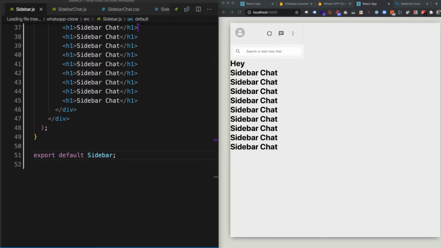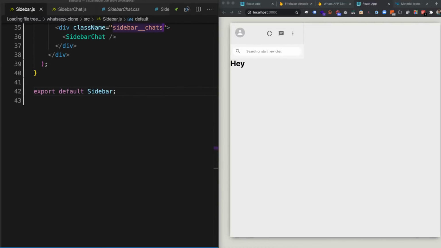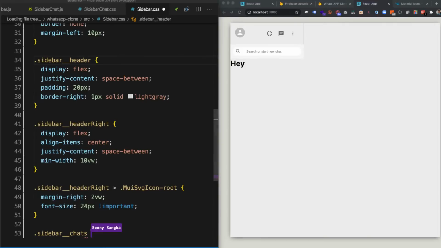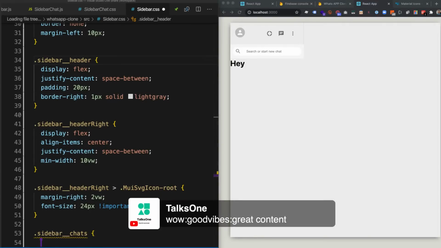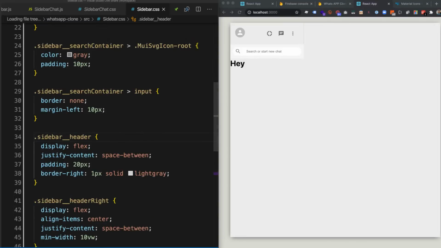So what I'm going to do now is get rid of these, okay? And I'm going to style the sidebar chats here. So I'm going to go to sidebar.css. And this is something cool, guys. If I give it a background color of blue, so it's super obvious about what we're about to do right now, like this, right?